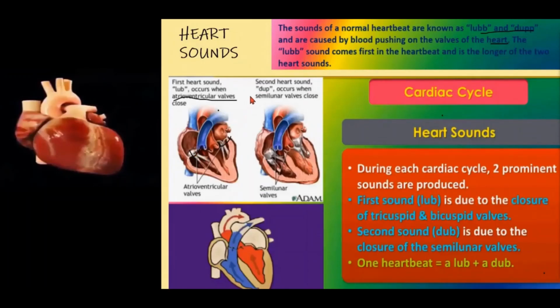Now the second one. The second heart sound, dub, occurs when the semilunar valves close. When the semilunar valves close, the heart produces the dub sound. So this is the first semilunar valve, and this is the second semilunar valve. When these valves close, the heart produces the dub sound. So these are the two sounds, lub sound and dub sound.